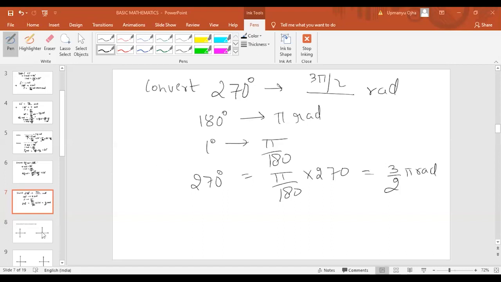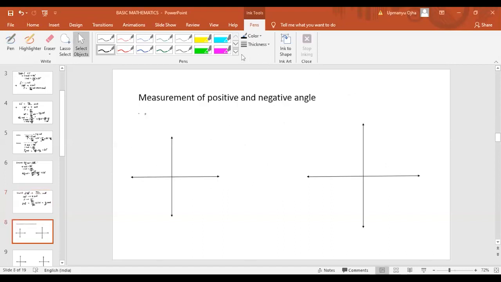Now, the next part is the measurement of positive angle and negative angle. The rule is very, very simple. I think in class 8 or 9, we have studied about the straight line. The straight line is inclined at some angle theta. Let us draw one straight line here, which I am drawing from the origin like this. Now, when can the angle be positive?